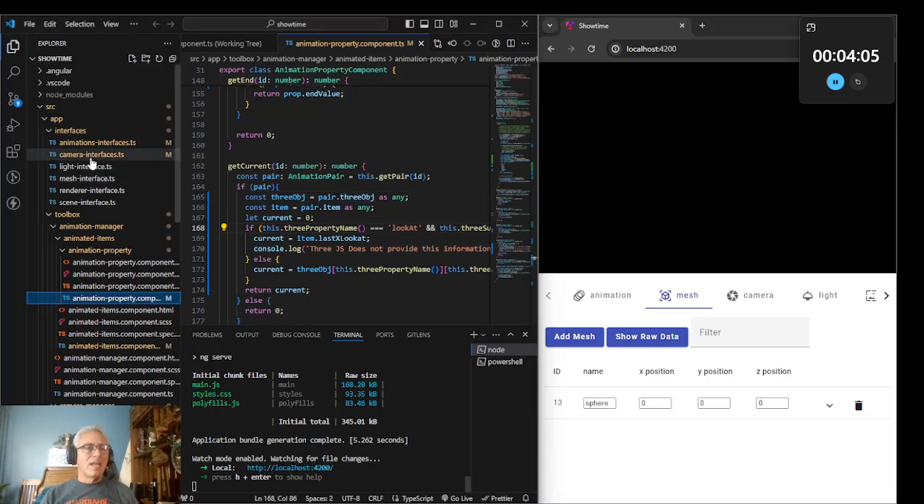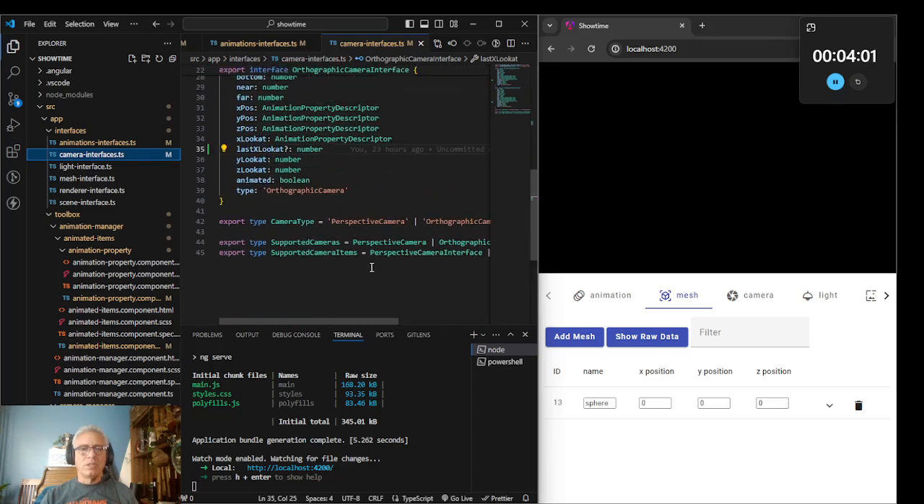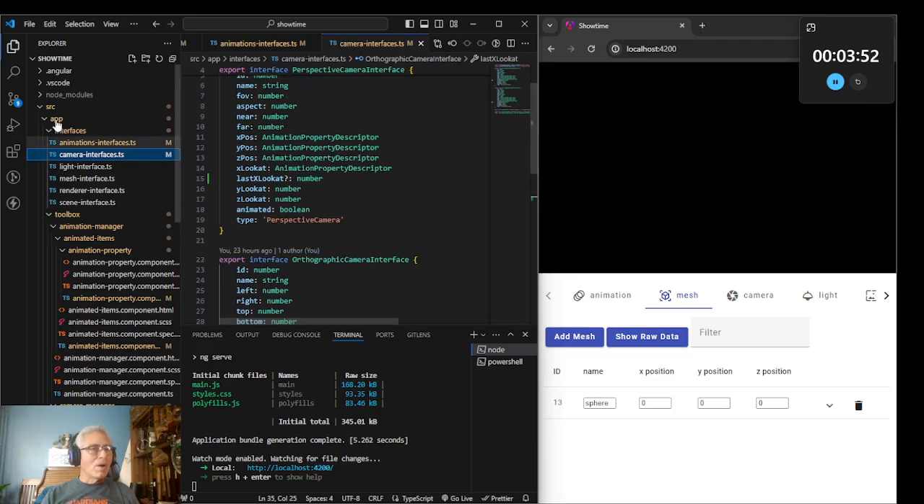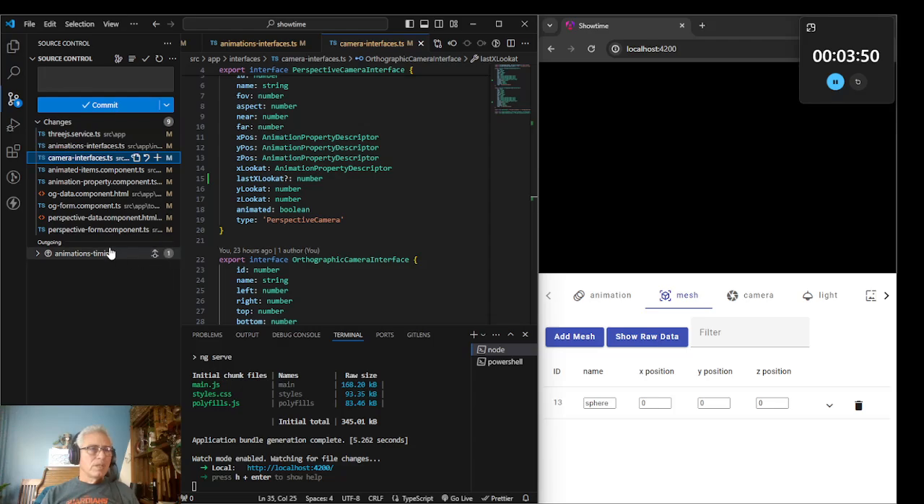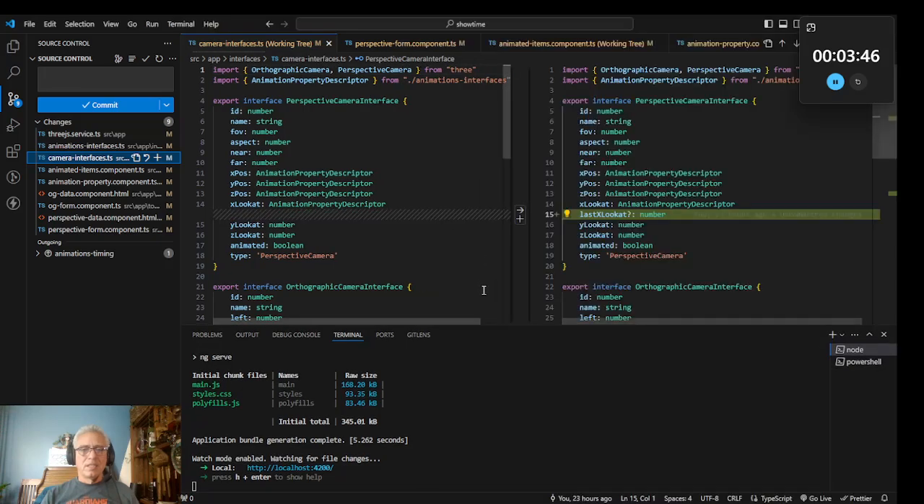So anyways, in camera interface, apparently I added some stuff. Let's see what I did. What did we do here? I don't see any legit changes though. Oh yeah, that's weird, because I'm looking at it at a different... Okay, so camera interface. Let's go ahead and expand this.